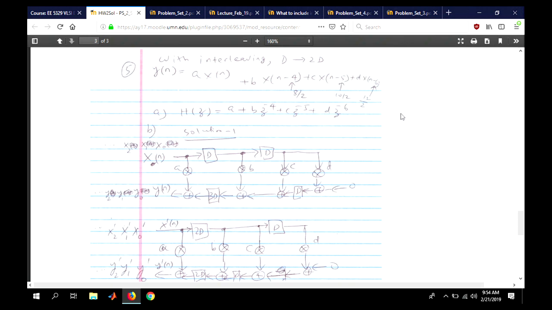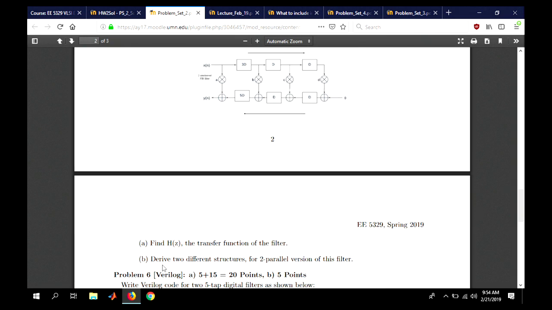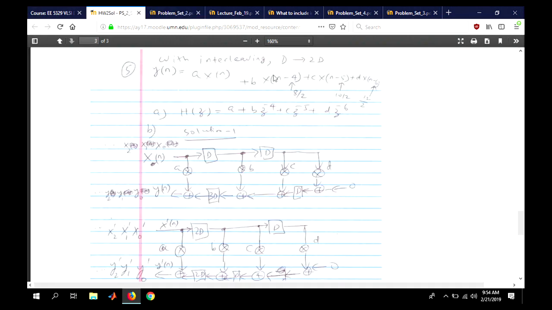These are not the same, so understanding those is very critical. Once you got that, the question was asking you how to unfold that and derive 2 different structures for 2 parallel. If we take this and derive a 2-parallel filter, obviously you can write the equation as it was.